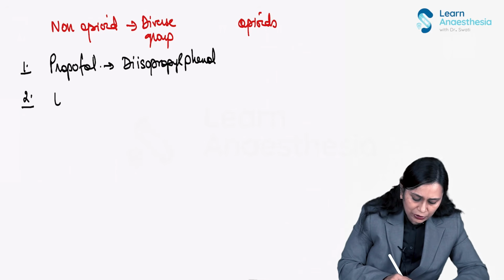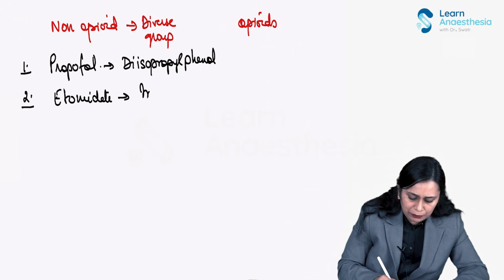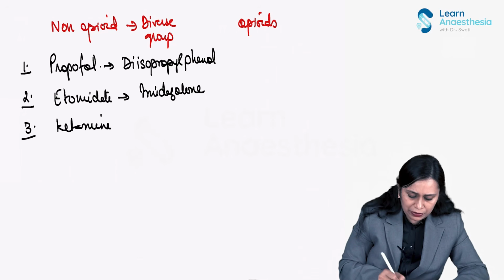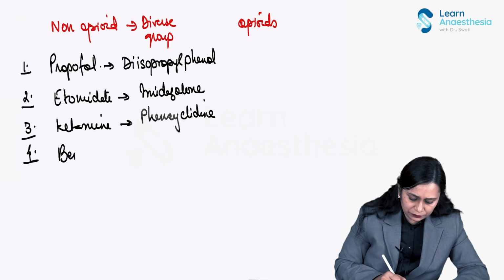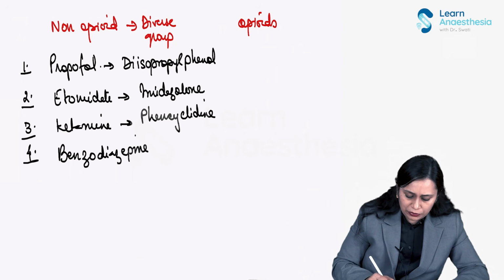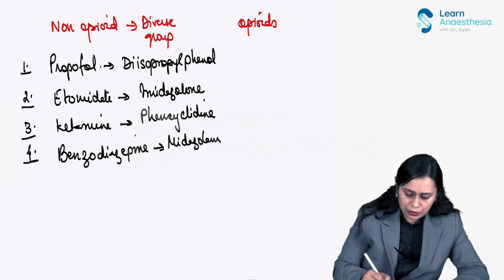Then etomidate, which is an imidazolone derivative. Third, ketamine, which is a phencyclidine derivative. Then your benzodiazepines. In benzodiazepines, three important drugs of interest: midazolam, diazepam, and lorazepam.